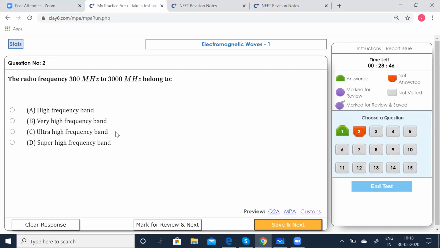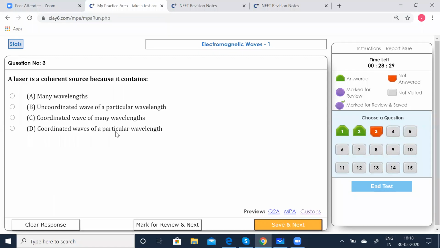Quickly, you can go through the spectrum table given in the NCERT book and then attempt this question. You can see that these radio waves belong to the ultra high frequency band. So option C is correct. Save that, go to the next. Now coming to question number 3.